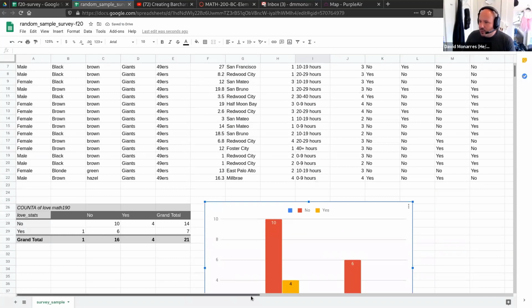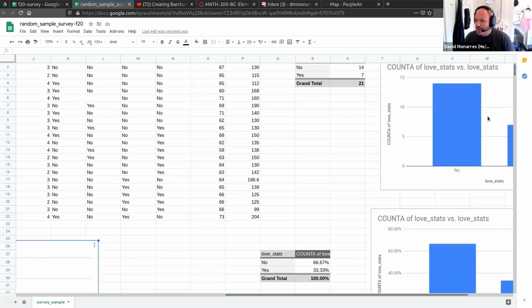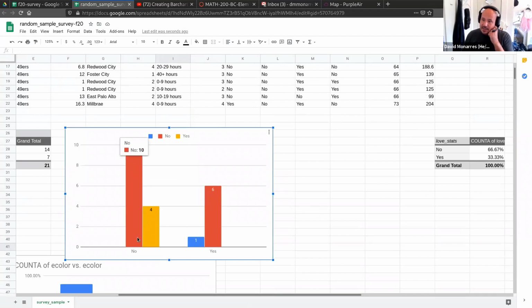So essentially what we're doing with a comparative bar chart is we're taking the old bar chart that we had before and taking that big bar right there, that one that was 14, and then now dividing them up by the second variable in a way that will allow us to compare. So just looking at it really quickly, I see that of the people who don't like stats, well, I have a lot more people who did not take 190 in that group, and a fewer number who did. Here, for the people who do love stats, I have basically nobody who took 190 and almost everybody who didn't.